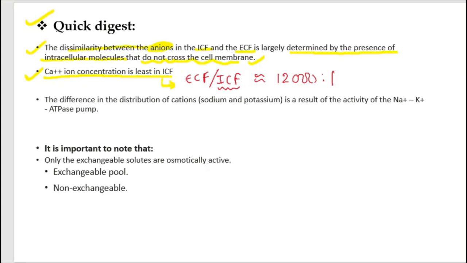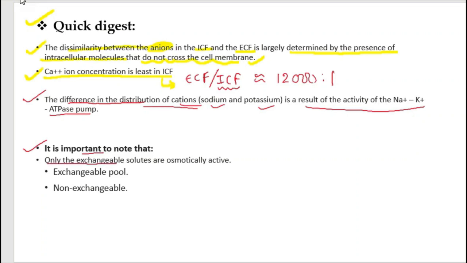Third, the difference in the distribution of cations, for example sodium or potassium, results from the activity of the sodium potassium ATPase pump.